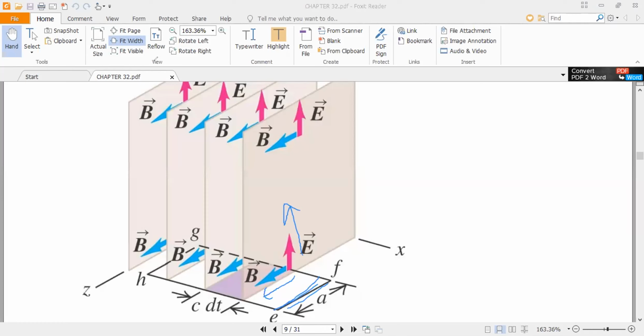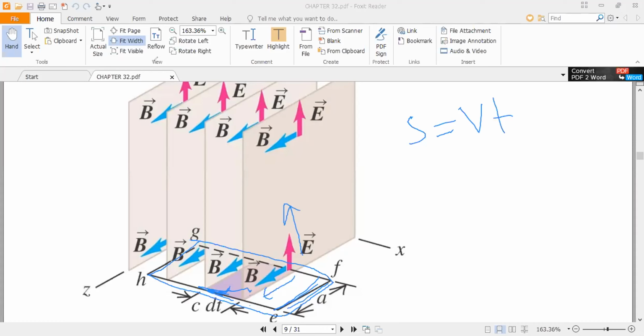We have drawn this rectangle, and the length between any two wavefronts is always c dt, because from the formula S is equal to V into T. The magnetic field is coming out of the screen and the electric field is in the upward direction.